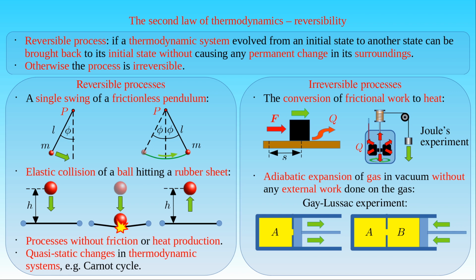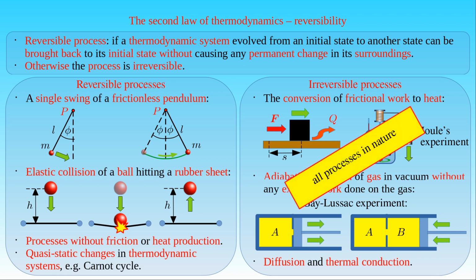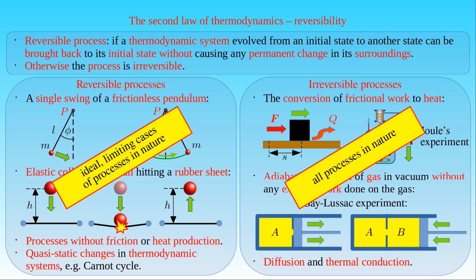It can be shown that diffusion and thermal conduction are also irreversible processes. Friction and other dissipative processes cannot be eliminated completely, and strictly speaking all the processes in nature are irreversible. Reversible processes are their ideal limiting cases, and therefore invaluable in thought experiments.